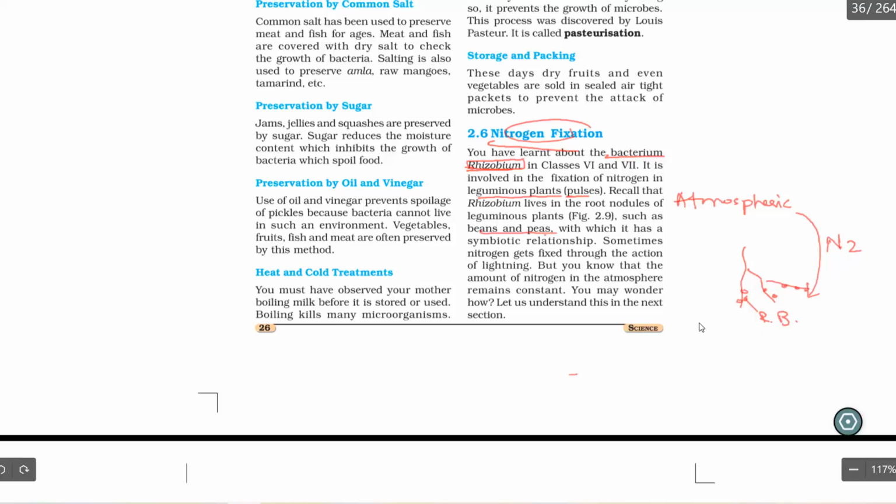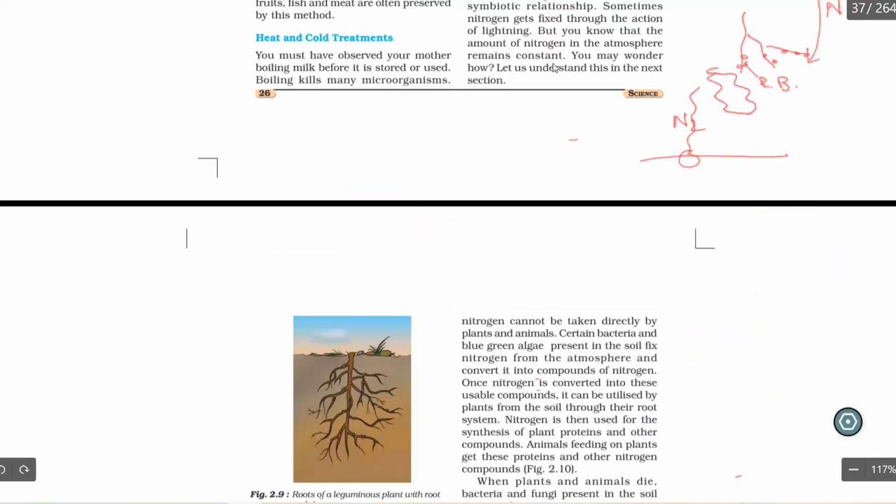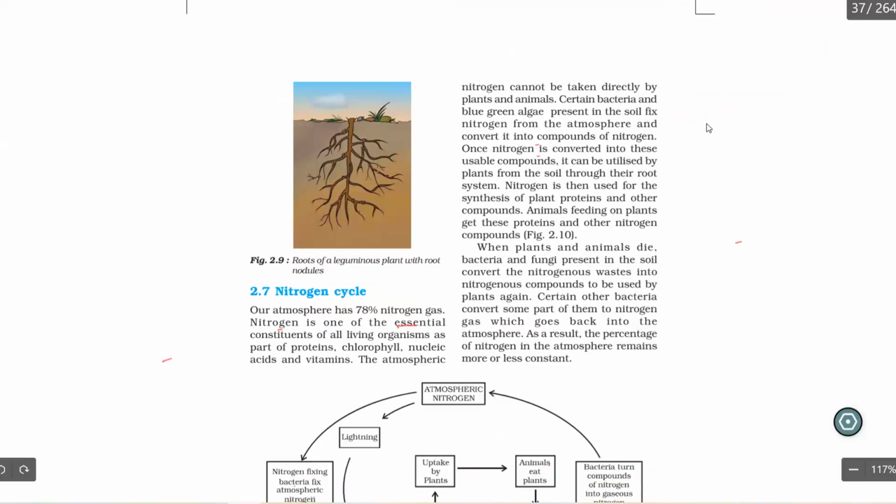Sometimes, due to lightning, the nitrogen is absorbed by the soil. When lightning falls on the ground or the soil, the nitrogen is absorbed by the soil. Now let us see the nitrogen cycle. Why are we going to say nitrogen cycle? Because the nitrogen present in the atmosphere is absorbed by the rhizobium bacteria which is present in the plant or the soil.